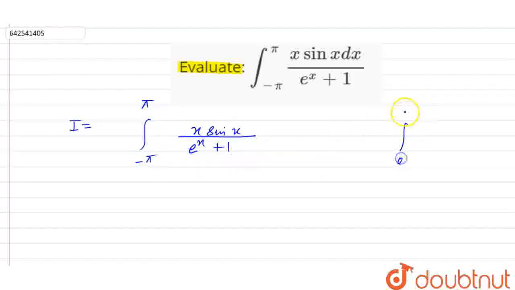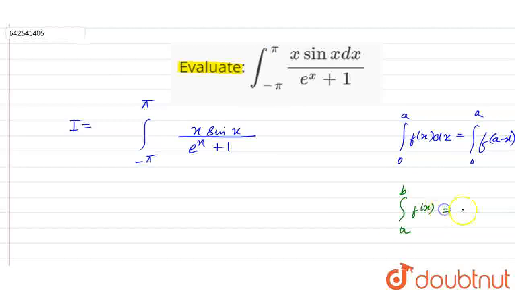So we have a property: integral from 0 to a of f of x dx equals integral from 0 to a of f of a minus x. Here, a minus x will be minus pi. If we consider the integral from a to b of f of x, this is equal to the integral from a to b of f of a plus b minus x dx. So we are applying this property here.